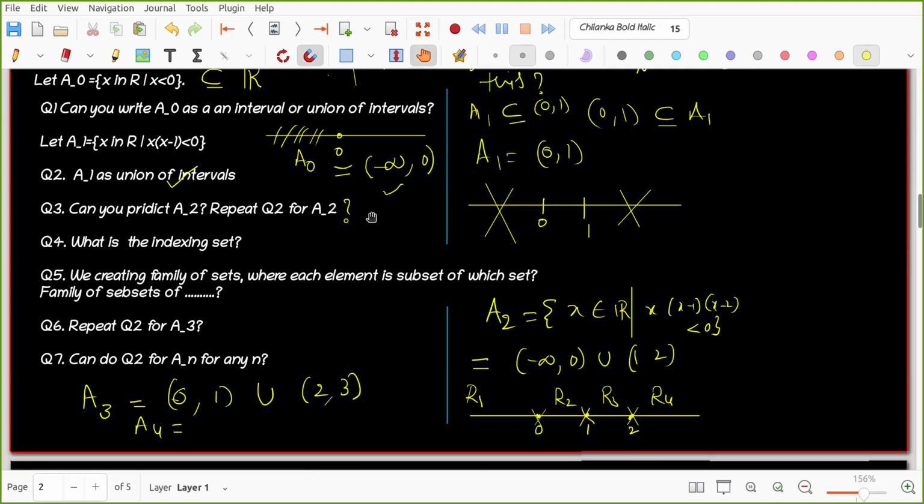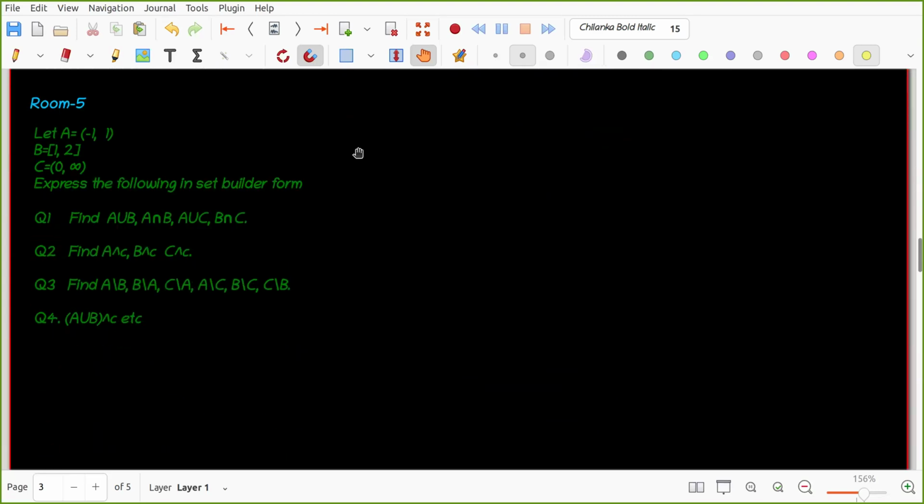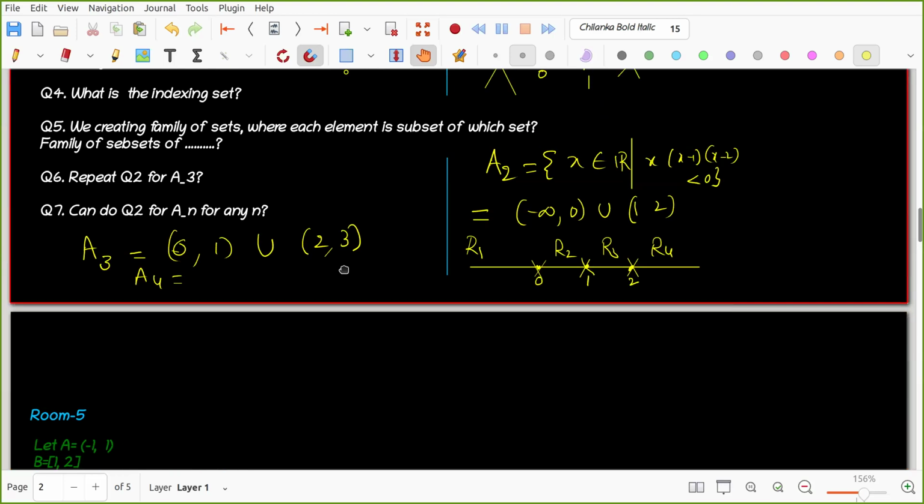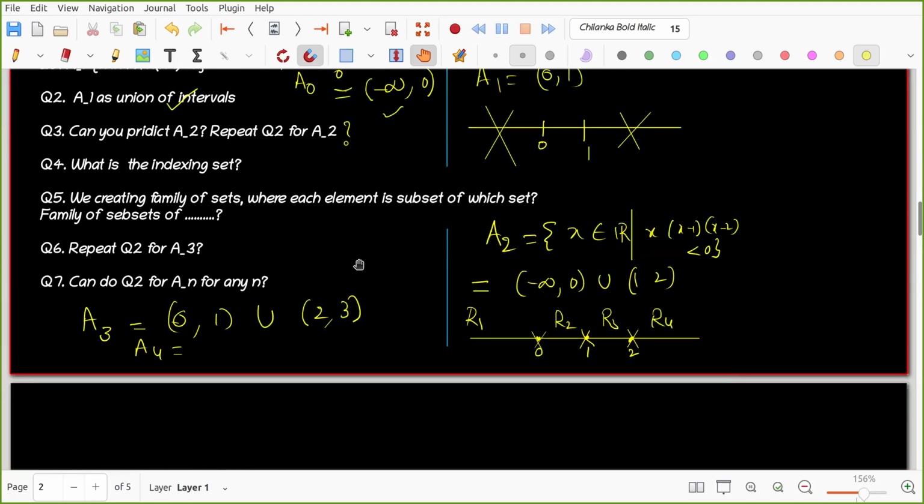So room number 5. A is equal to the interval -1, 1, B is equal to the closed interval 1, 2, C is equal to 0 to infinity, right? Sonali, you have some question, please go ahead. There are some questions left, like what is the indexing set? Yes, I understand.